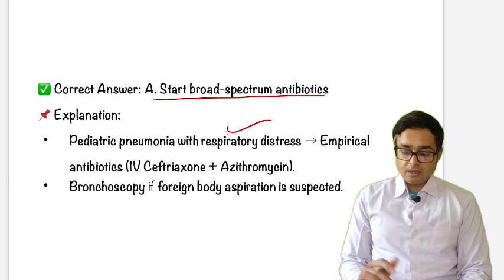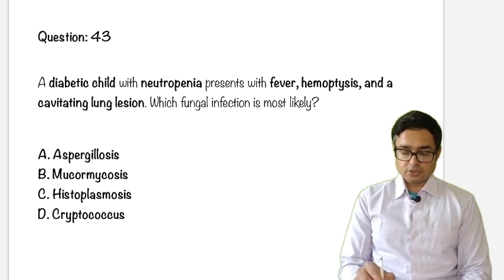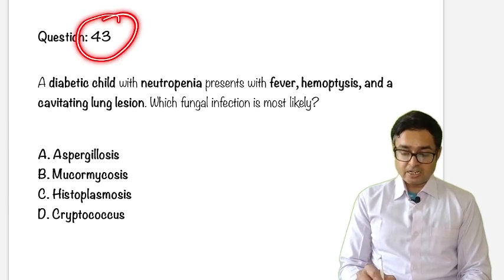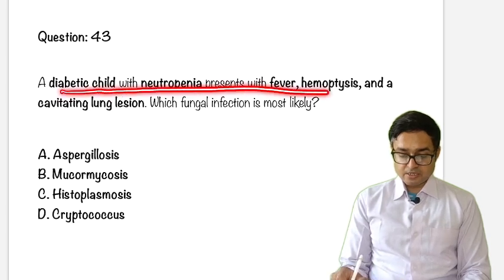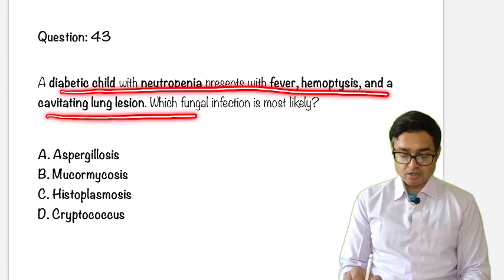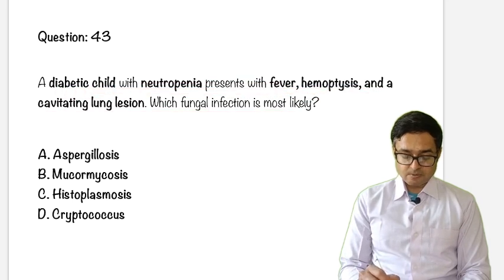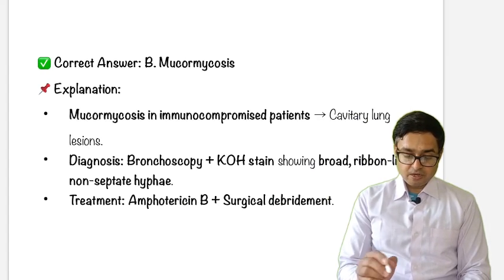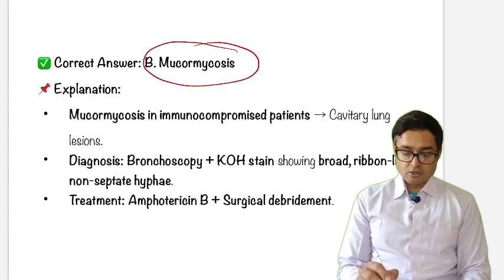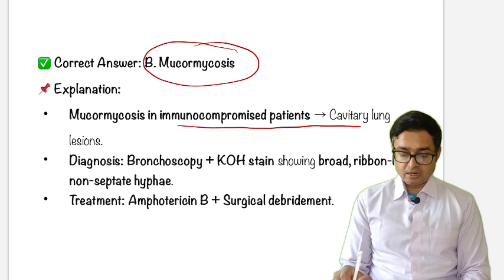Okay, the next is question number 43. A diabetic child with neutropenia presents with fever, hemoptysis and cavitating lung lesion. Which option is more likely? Aspergillus, mucormycosis, histoplasma, cryptococcus. The answer will be mucormycosis. Mucormycosis occurs in immunocompromised patients, with cavitary lung lesions.